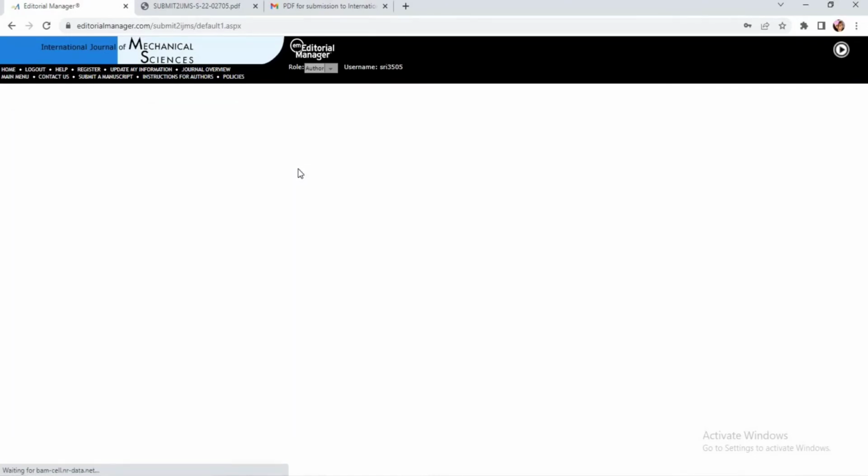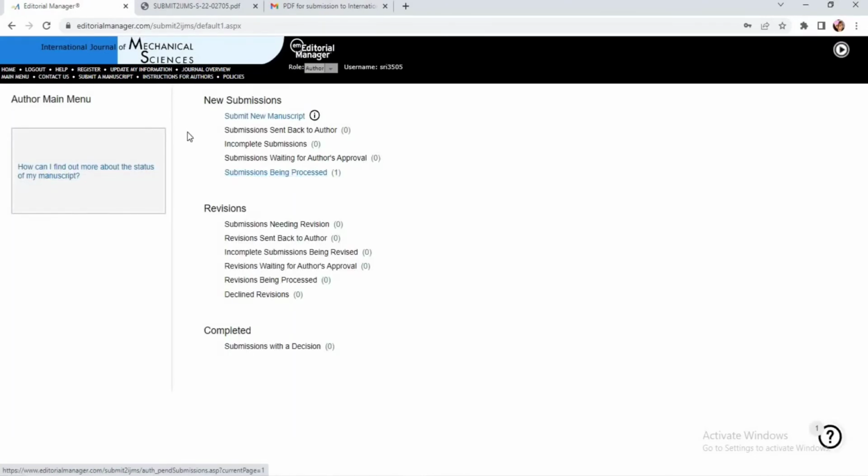Let us see the status and what's happening there. We can see here submission being processed. In 1 or 1.4 weeks, if you come across any revision from the journal end, you can see this highlighted: submission needing revision. They would have given you some review comments. Within 2 weeks we are supposed to submit our responses to their queries. Is it clear? This is how the manuscript has to be submitted.